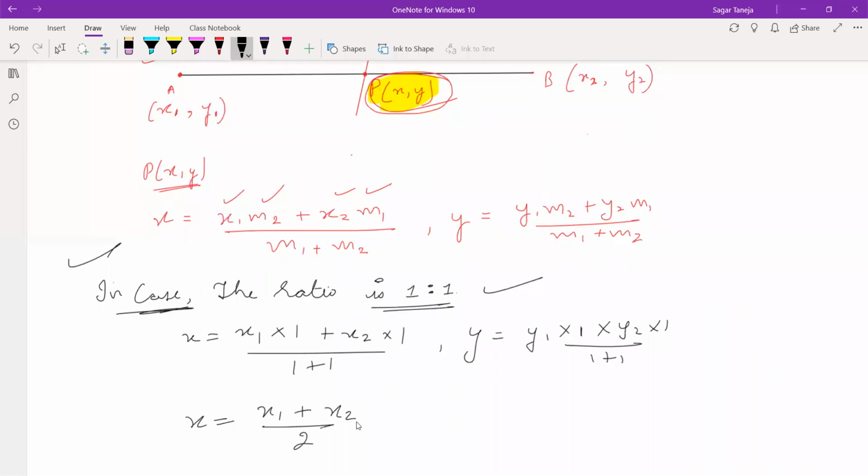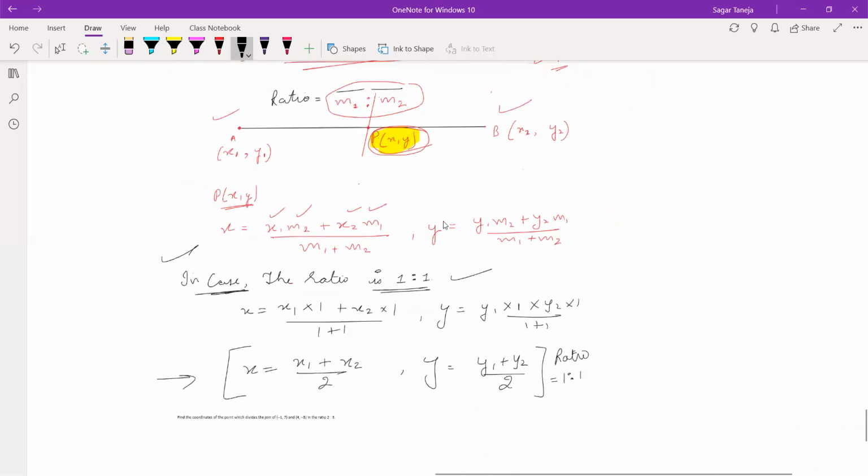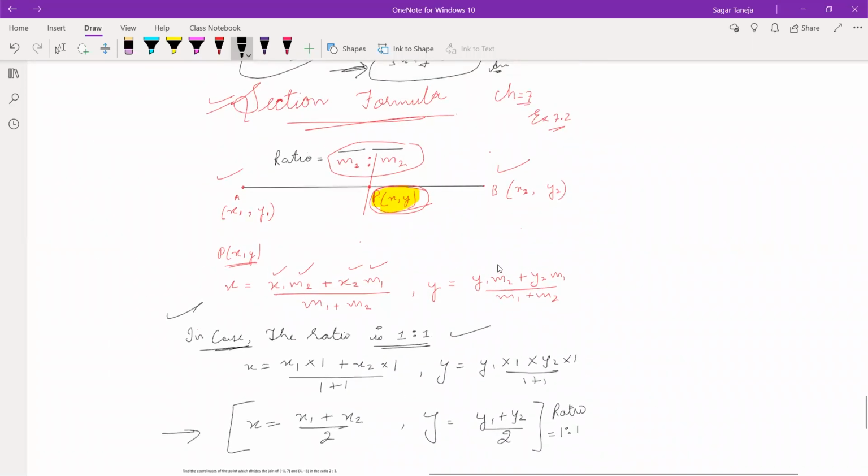So in this case, x will be calculated with the help of this very easy formula: x is equal to x1 plus x2 upon 2 and y is equal to y1 plus y2 upon 2. This formula you can use if the ratio is 1:1. Just note it down in your notebook. You have to write whatever we have written till now.